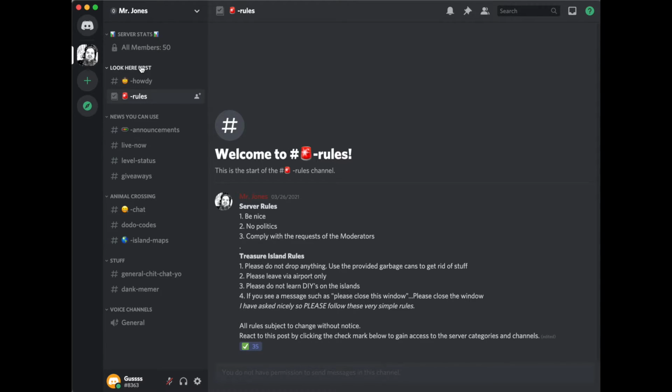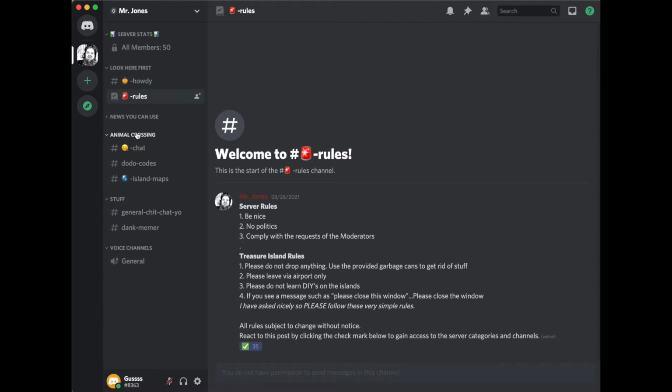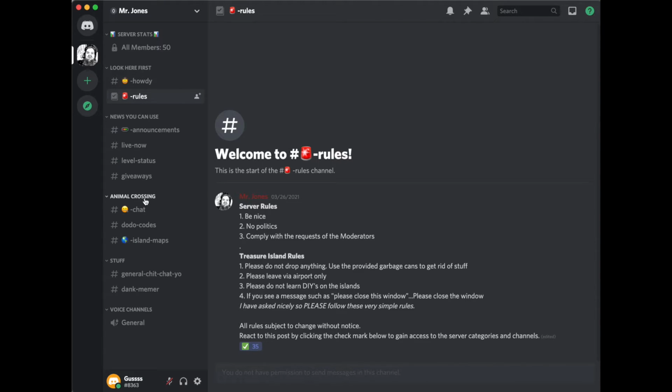Let me tell you. When you see this little down arrow next to these things that stick out here, news, you can use, Animal Crossing, those are called categories. And then within those are channels. So anytime this little down arrow is there, you can collapse it. That's a category. Uncollapse it. Those are channels within that category.